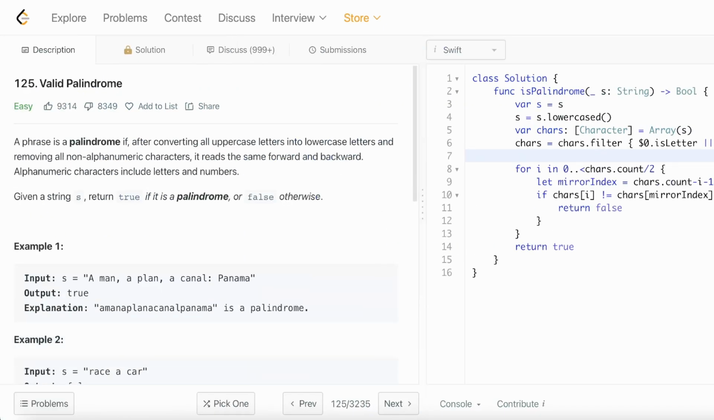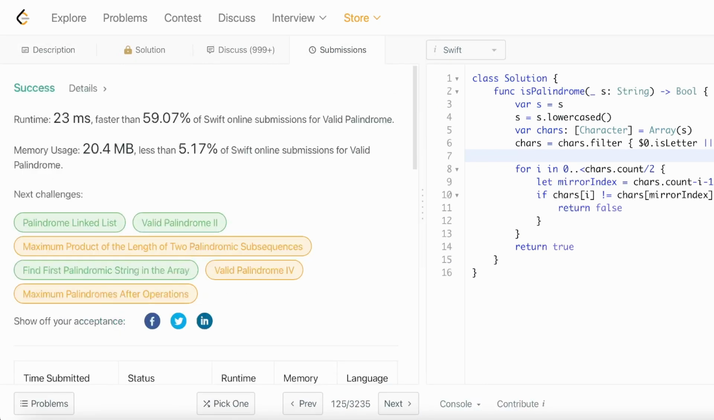Okay, so we submit this. You can see that the solution works to my satisfaction.